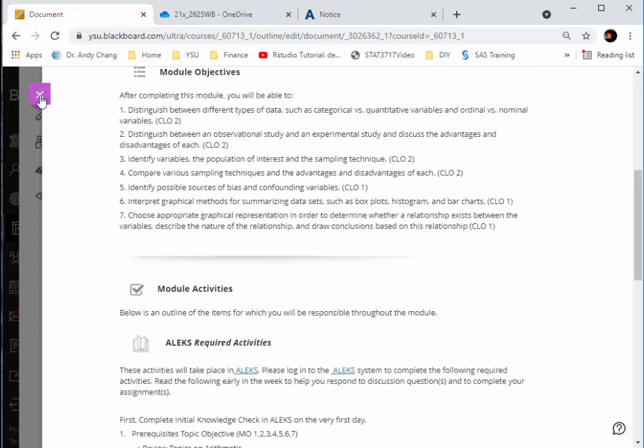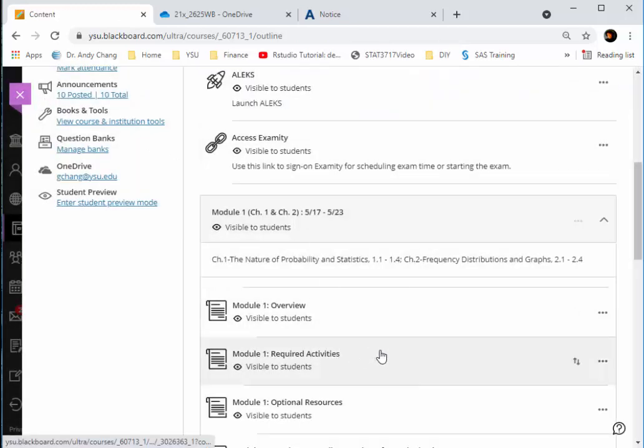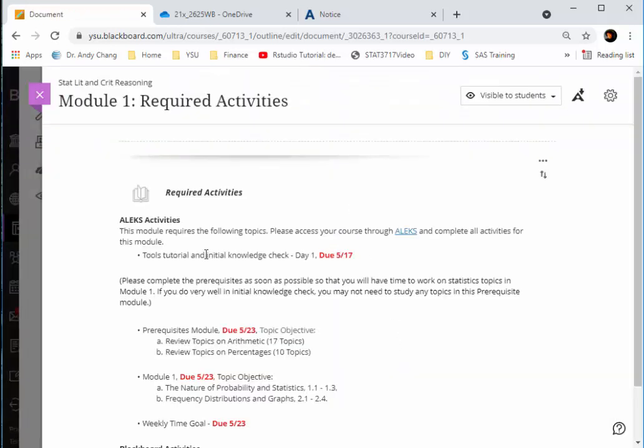Now, if you close that and click on the second one, Required Activity, this will give you the list of activities you need to complete for this module. For instance, this first one is asking you to finish the tutorial in Alex and then finish the initial knowledge check in Alex. You are expected to do this on the first day of the class. Try to get this done as early as possible.